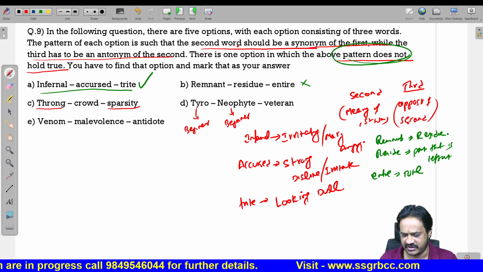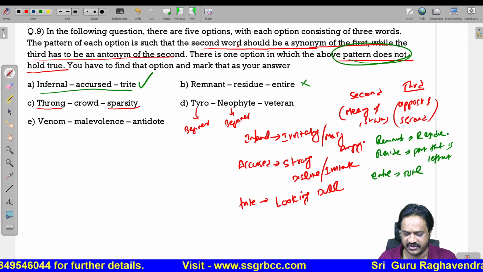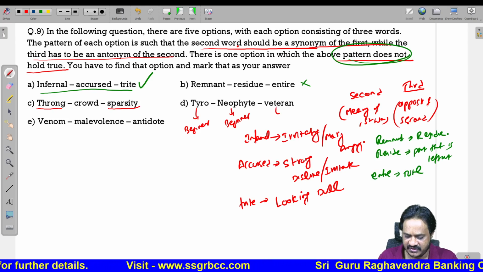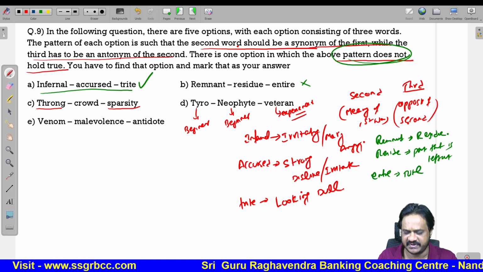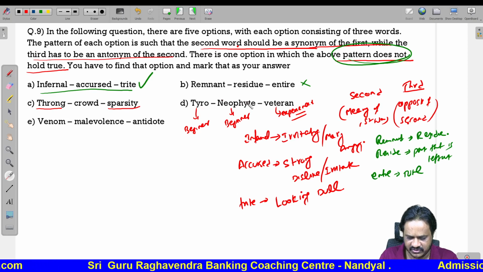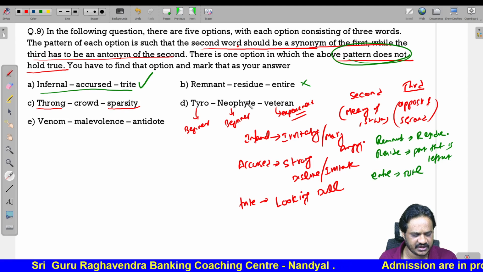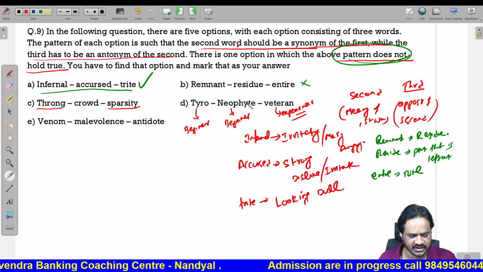That means if you are a junior, a fresher, you are called a tyro or neophyte. Veteran means experienced. This is the opposite. Veteran is opposite to both tyro and neophyte.